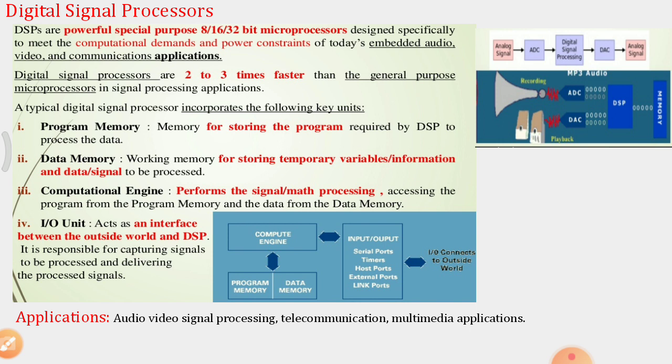In the figure below we can see the concept of a DSP that incorporates the following key units. First, the memory, which is divided into two: the program memory, for storing the program required by the DSP to process the data, and the data memory, a working memory for storing temporary variables, information, and the data or signal to be processed.